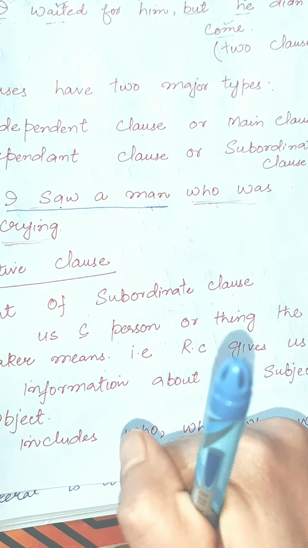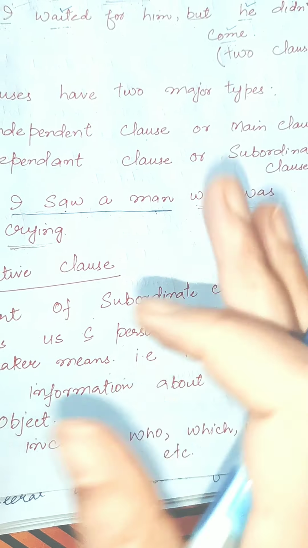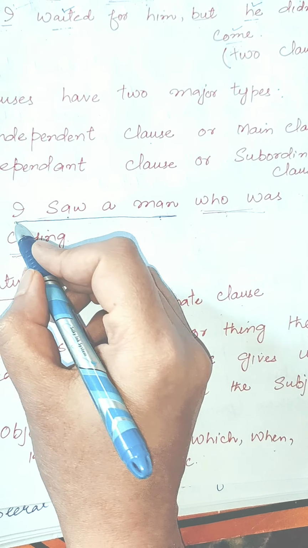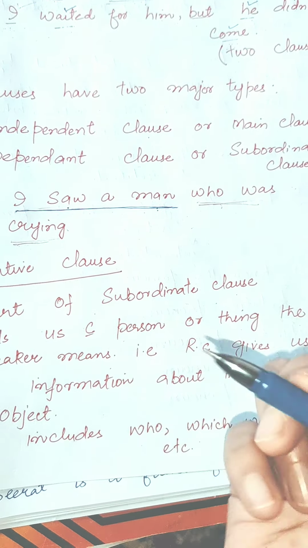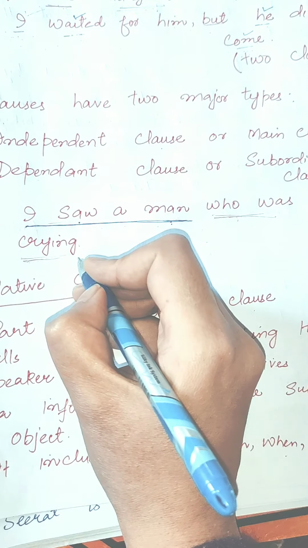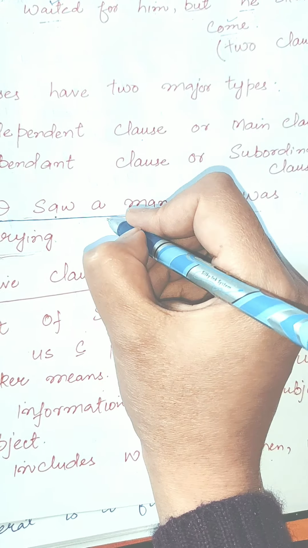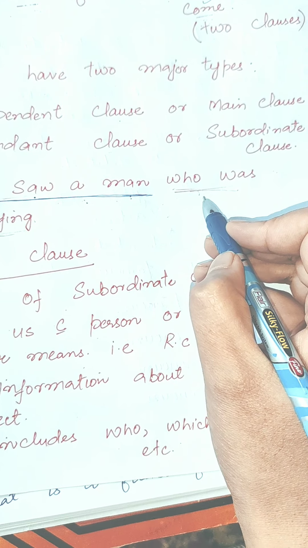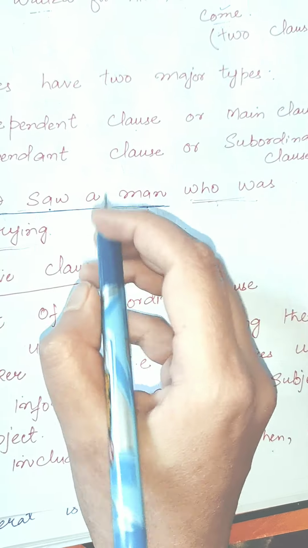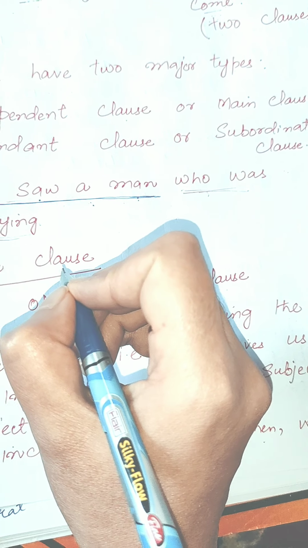And it can stand alone as a complete sentence. Such a sentence or such a part of a sentence is called an independent clause.